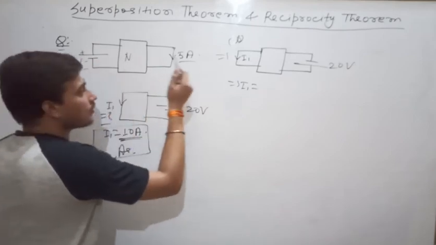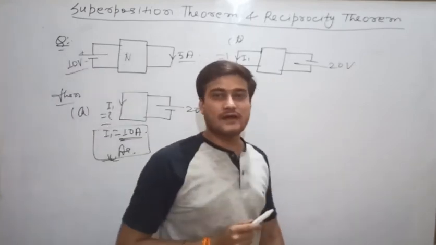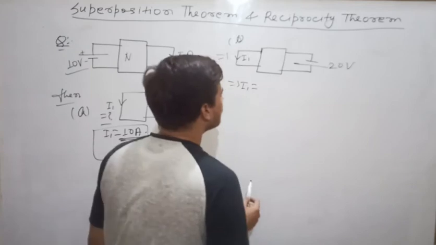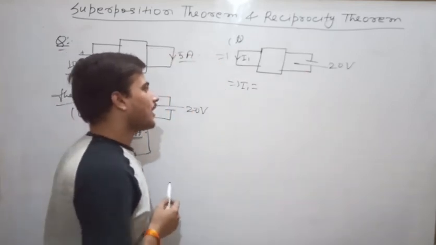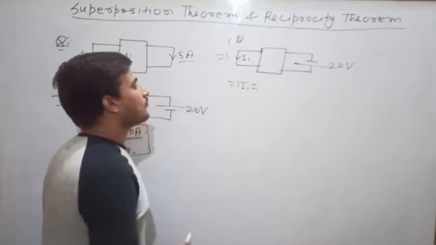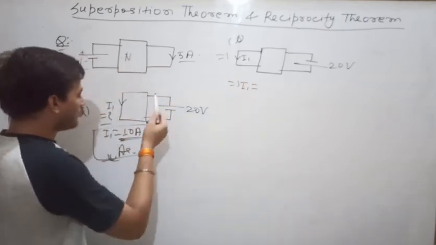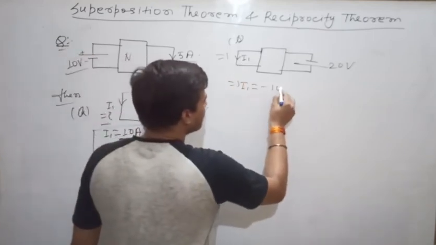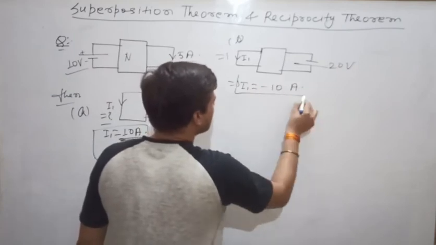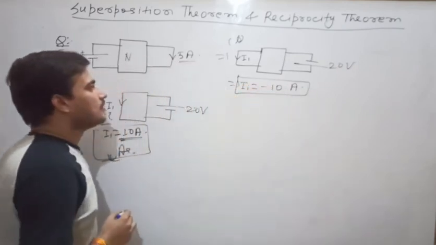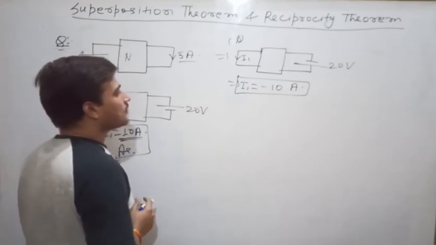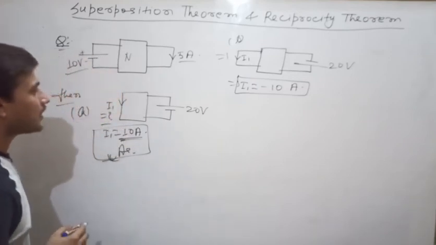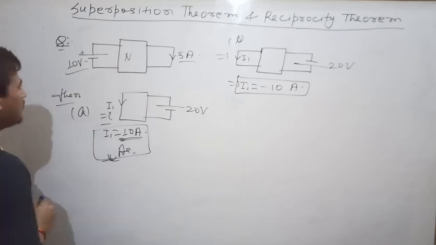Here you are interchanging the position of excitation, and at the same time you are also changing the direction of the battery. So here the current will be minus 10 ampere. Clear? Next, let us take one more question.